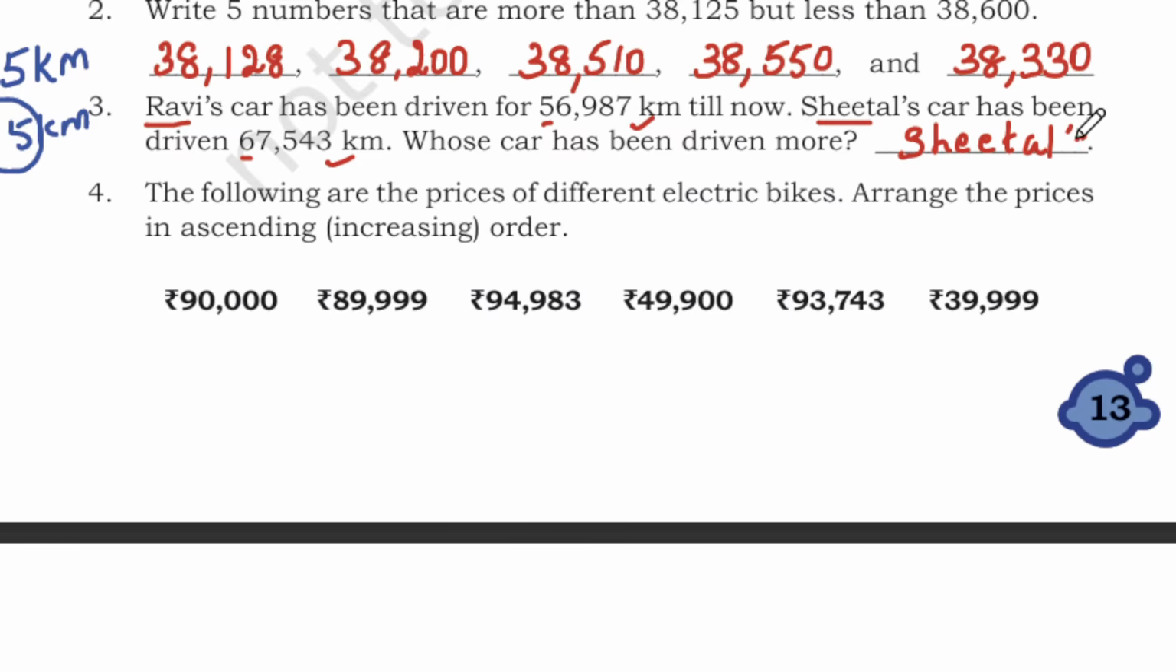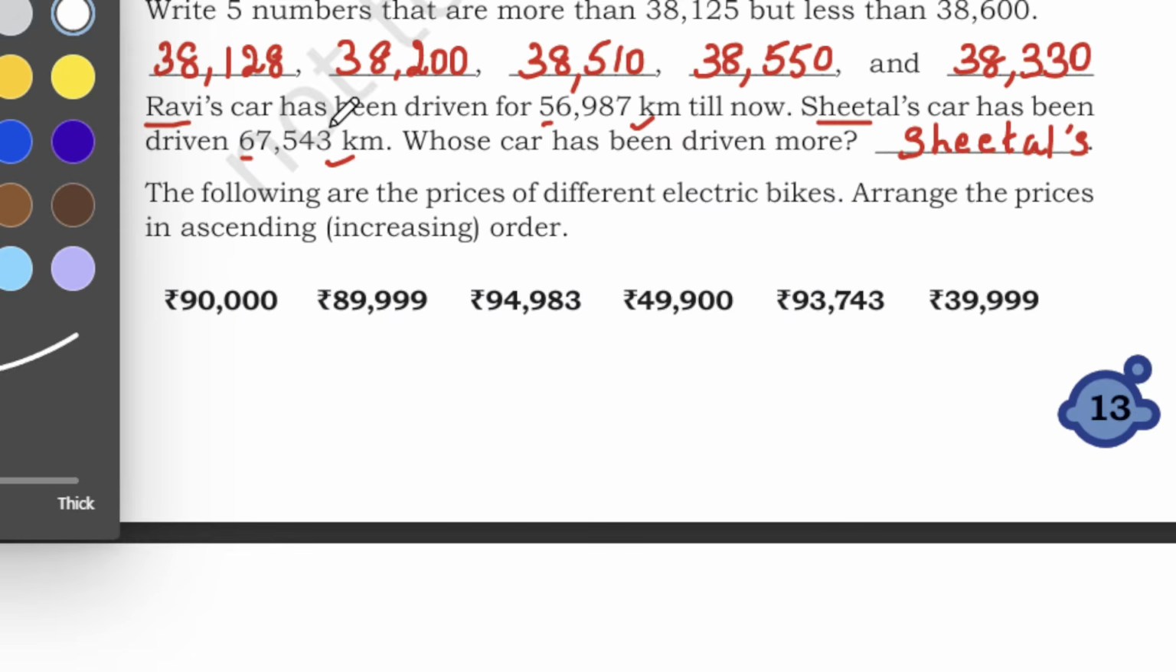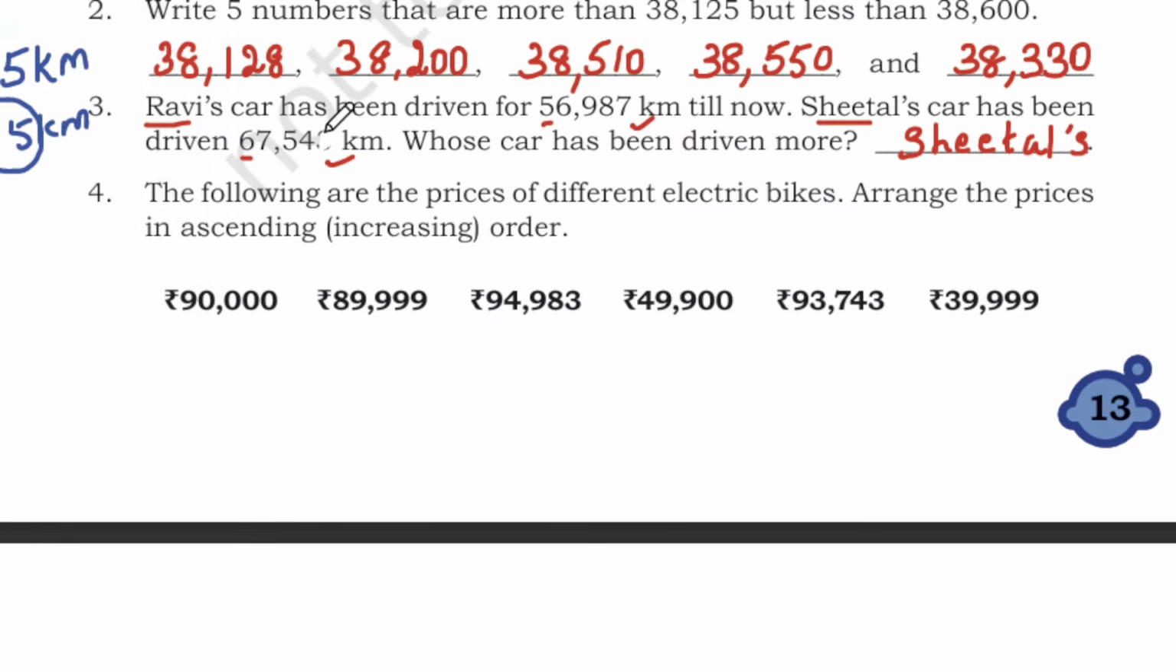For example, imagine if they are giving 6,754. I'm just removing one number from here, and there will be no comma. Now we have only 4 digits, and here Ravi has driven 5 digits. So which is greater? Now Ravi will become greater. He will have driven more when you compare to Sheetal. So this is an example for you.